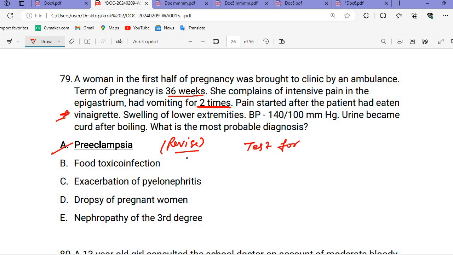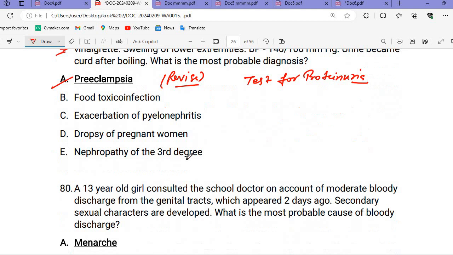The test for proteinuria. Write this. The test for proteinuria, what test do we do? That is the heat coagulation test, or we can also have the boiling test.